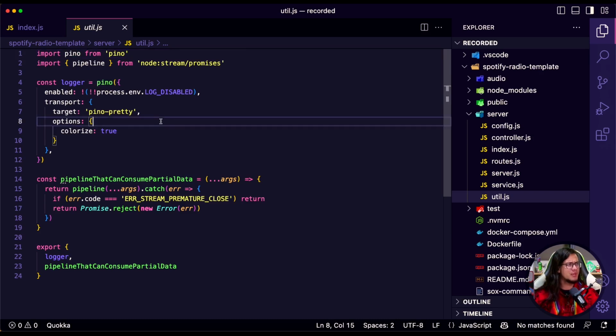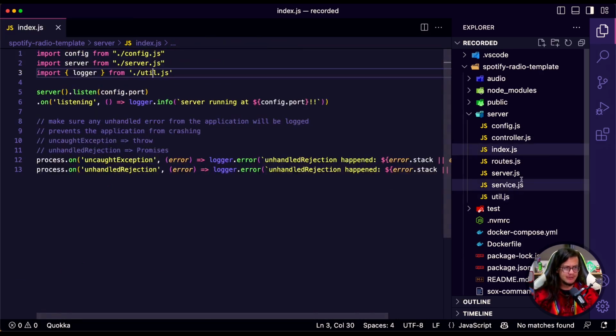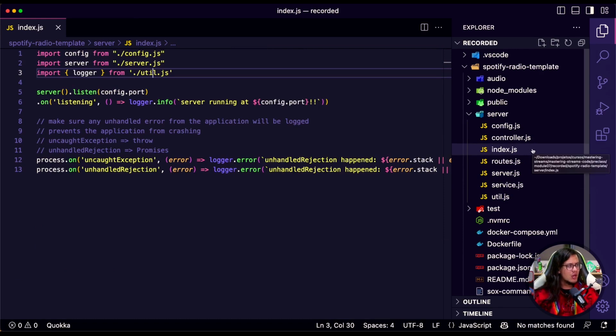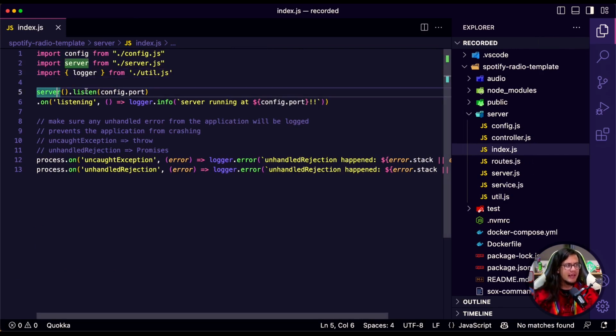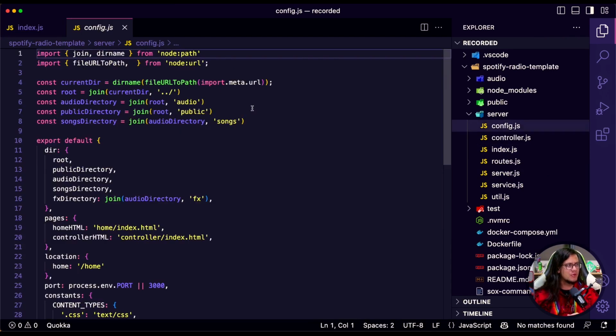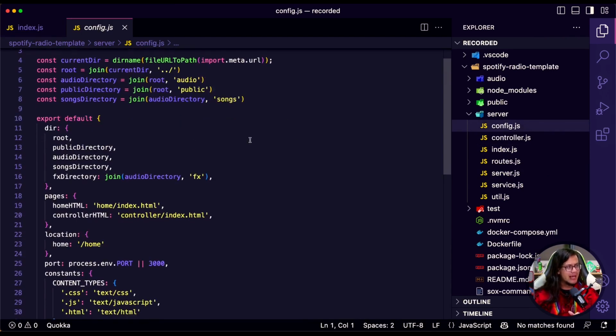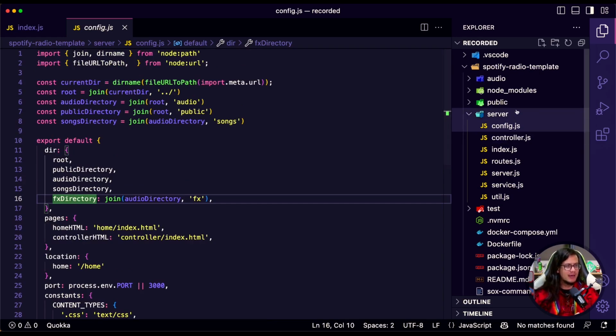Pretty straightforward, pretty nice. Okay, what else? Well, we're gonna have the listen here, so I put listen this way so we can pass everything by configuration. So if you go on the configuration, I mapped where is the public folder, where is the FX directory, and everything, okay?